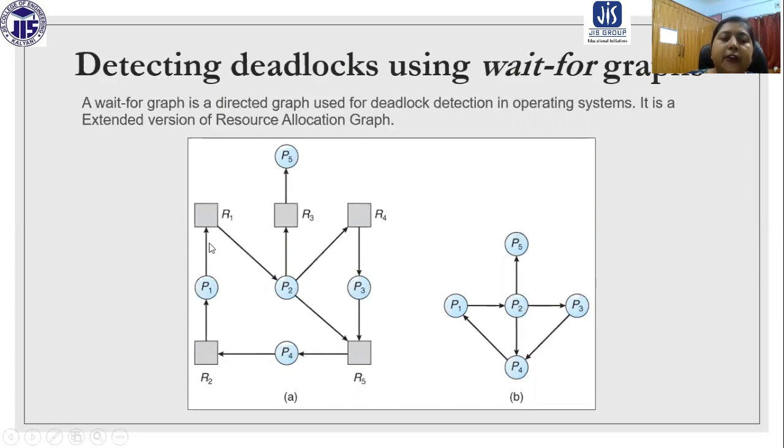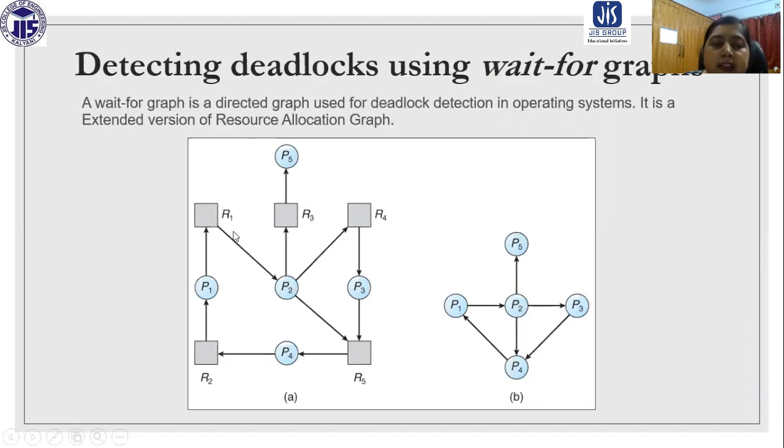P1 is waiting for another resource. R2 resource is already allocated to the P1 process. R1 resource is with the P2 process, and P2 is waiting for R3, which is already allocated to P5. P2 is also waiting for R4, which is already allocated to P3, and P2 is also waiting for R5, which is allocated to P4, and P4 is waiting for R2.